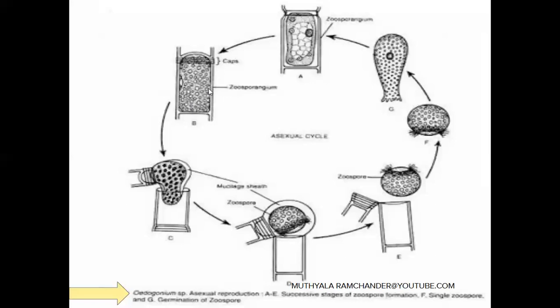In this zoosporangium, or in this cap cell, the protoplast converts into a ball-like structure, an egg-like structure. The egg-like protoplast contains a mucilage sheath outside. That egg-like or ball-like structure is called a zoospore.